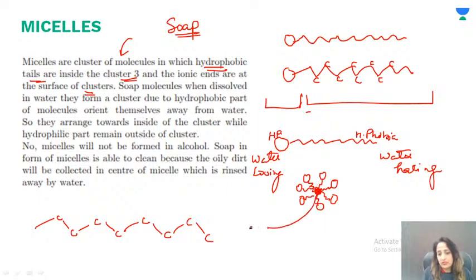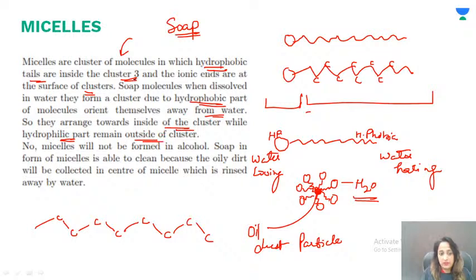So this is like oil and dust particles entrapped in it, and the hydrophobic tails will be towards the center, while the hydrophilic heads will be towards the outside, attracted towards water. So when they dissolve, they form a cluster because the hydrophobic part of the molecule hides itself from water. So they are arranged towards the inside of the cluster, while the hydrophilic part is outside the cluster.